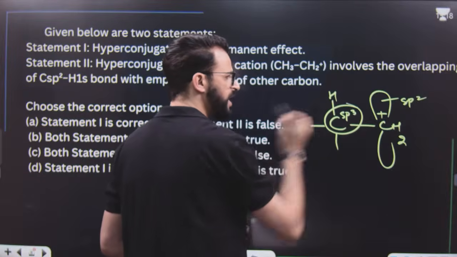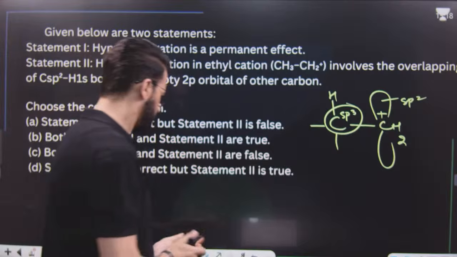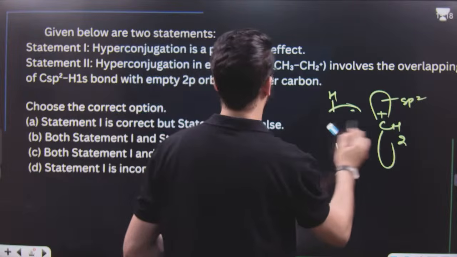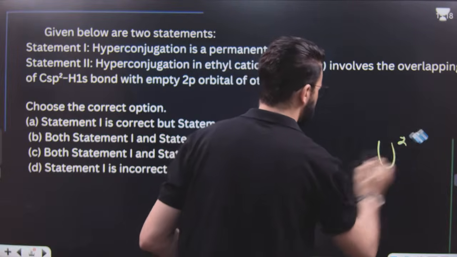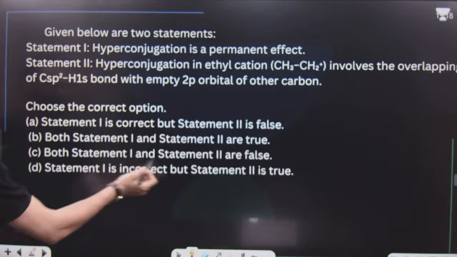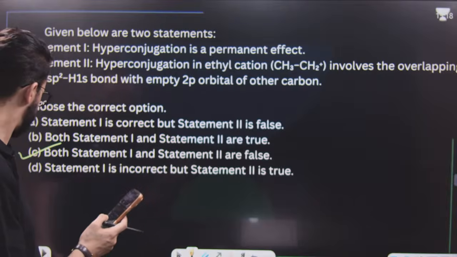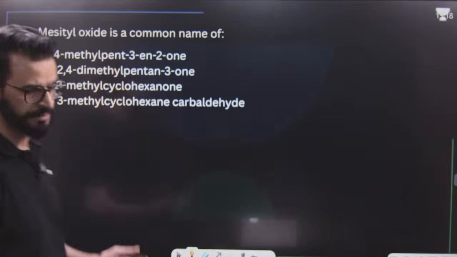This carbon should be sp3, but it's saying that carbon is sp2. So statement second is wrong. Statement first is correct, but statement second is false. Very, very simple question.